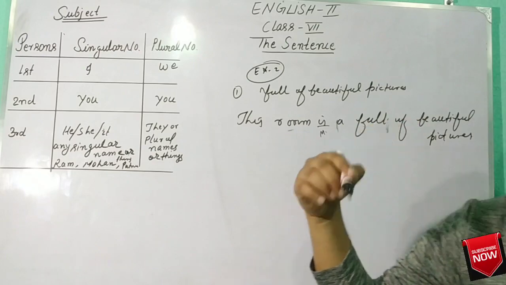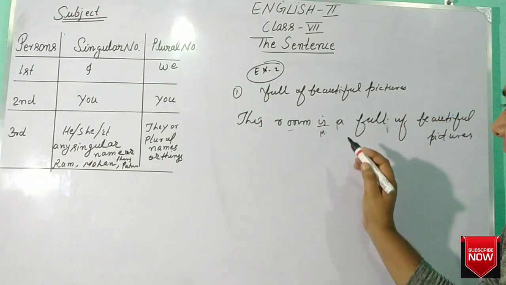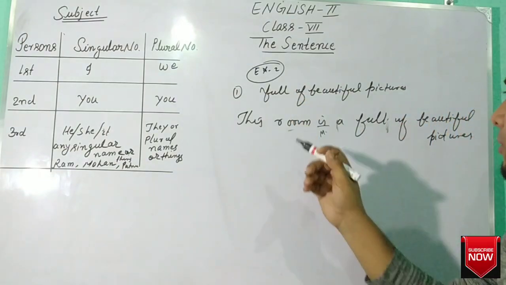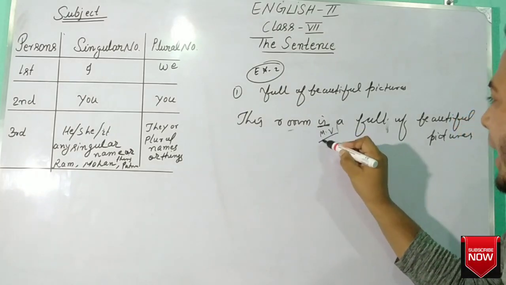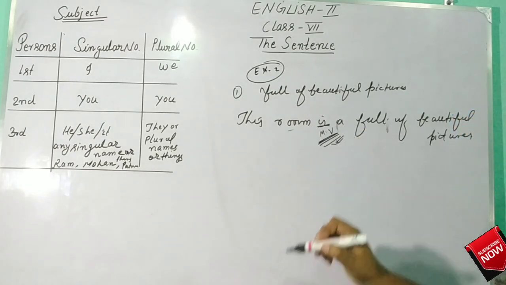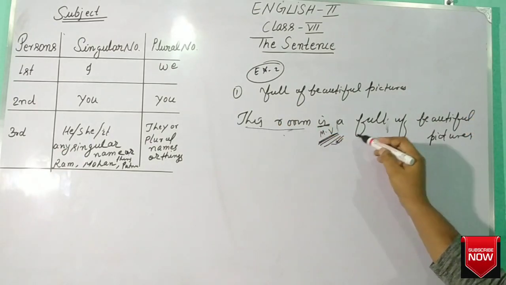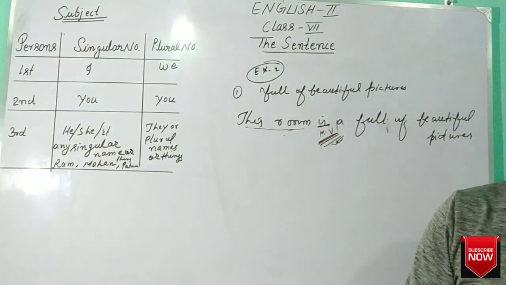As I told you a few moments before, a subject and verb are compulsory for being a sentence. Now as you are looking at this, this room is full of beautiful pictures. Here is the main verb. Okay, the room is what? Subject, verb and object, full of beautiful pictures. Okay. Next,